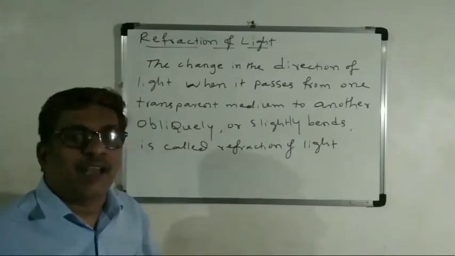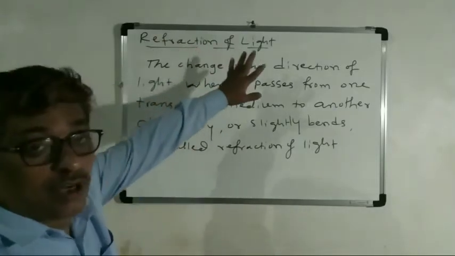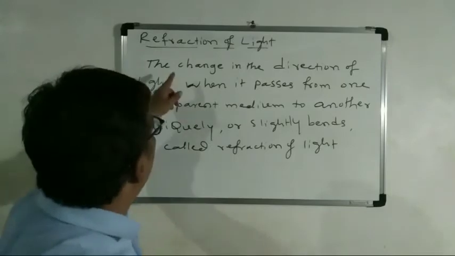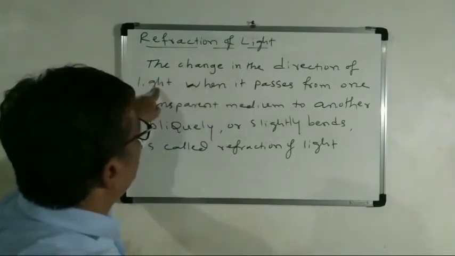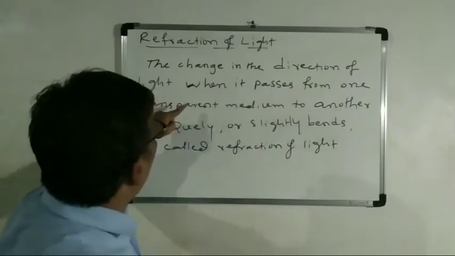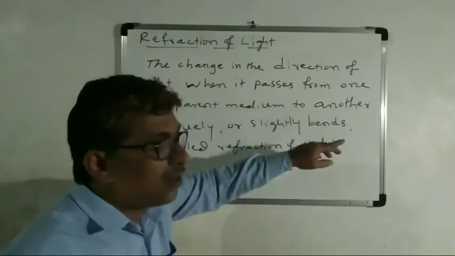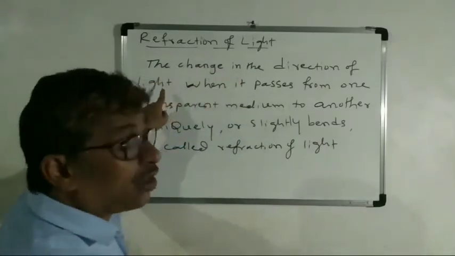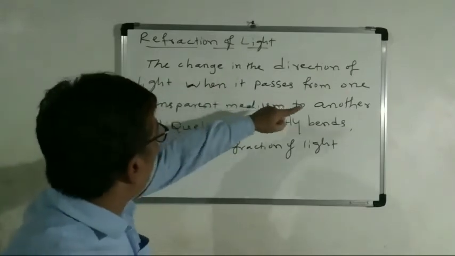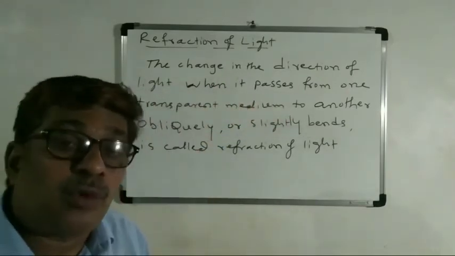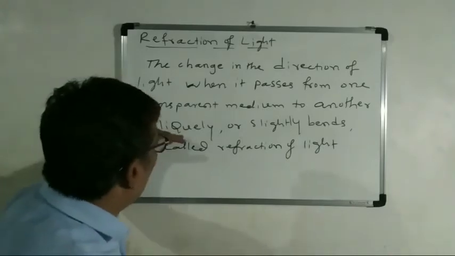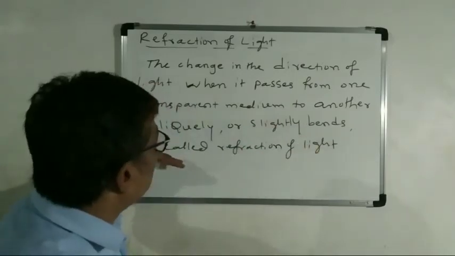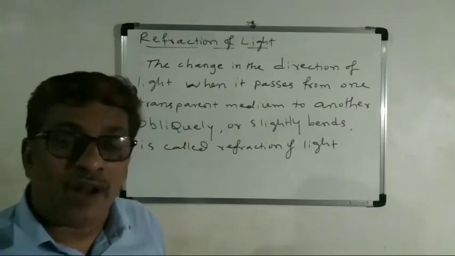Dear students, we have seen many examples related to the refraction of light. Now, what is the definition of refraction of light? The change in the direction of the light when it passes from one transparent medium to another transparent medium obliquely, or slightly bends. This is called refraction of light.